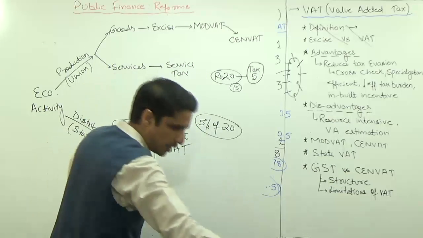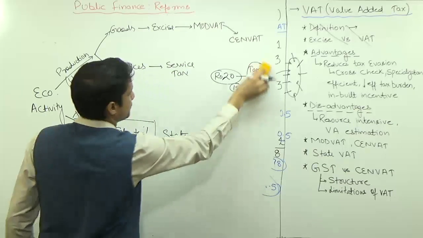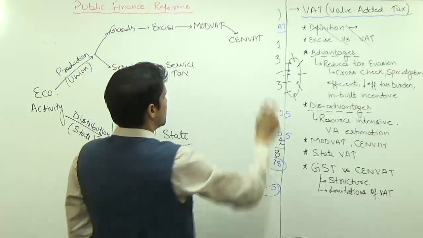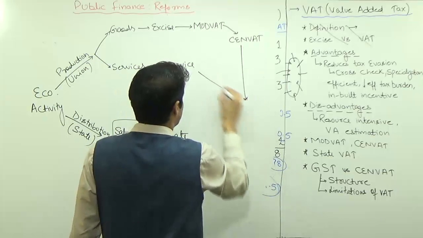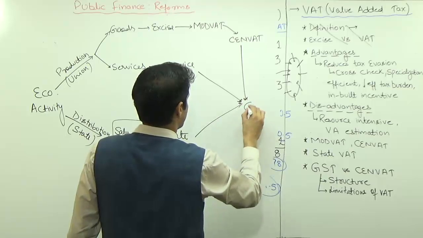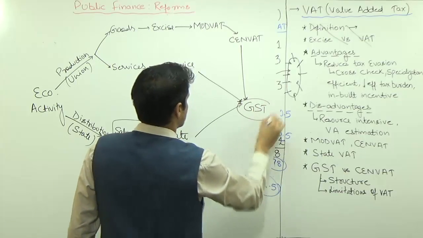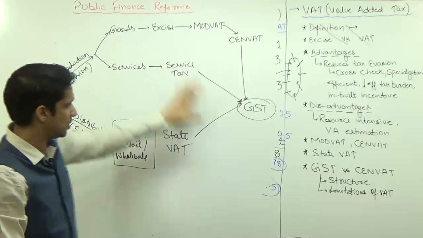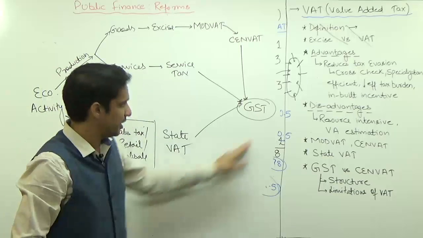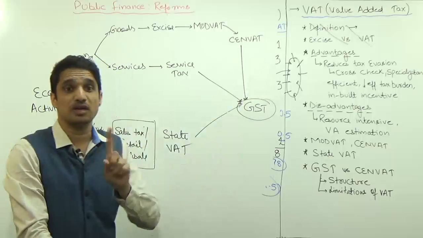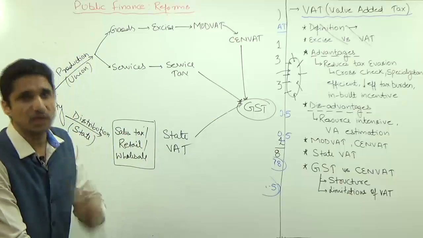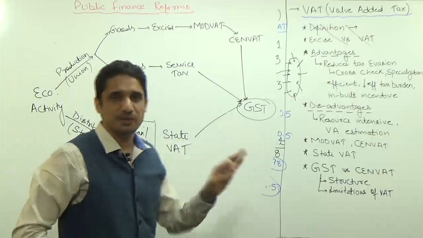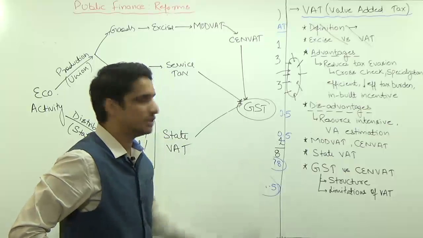But this state VAT is there. When GST is going to come, all these things will be subsumed in GST. So once GST comes, there will not be any CENVAT, service tax, state VAT and all these things. Majority of the indirect taxes, I am saying majority, not all, will be subsumed by GST.